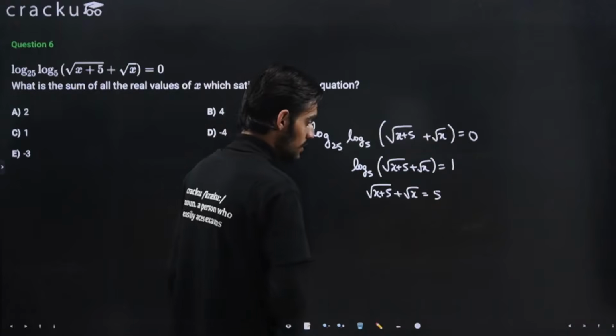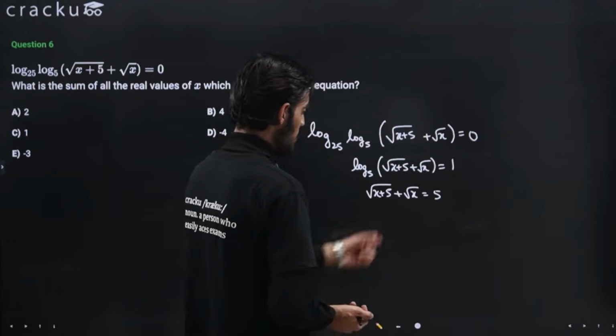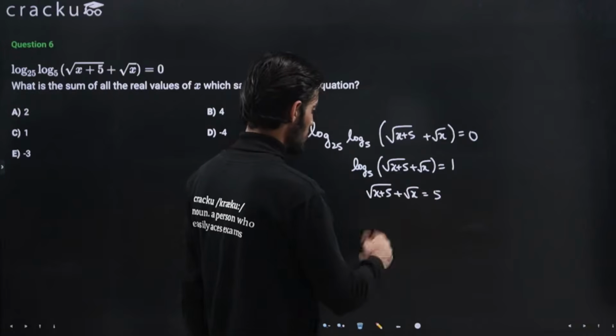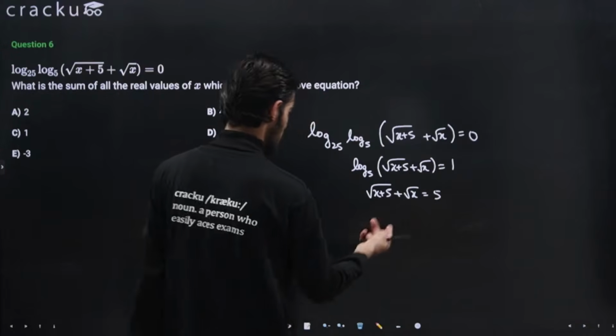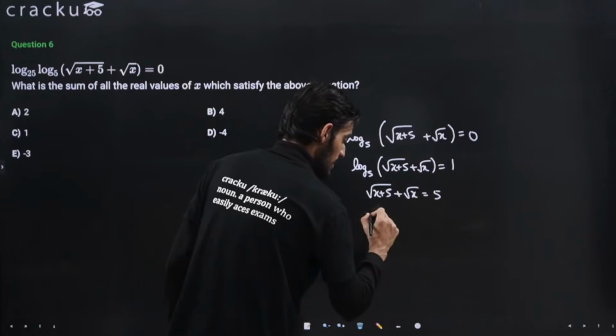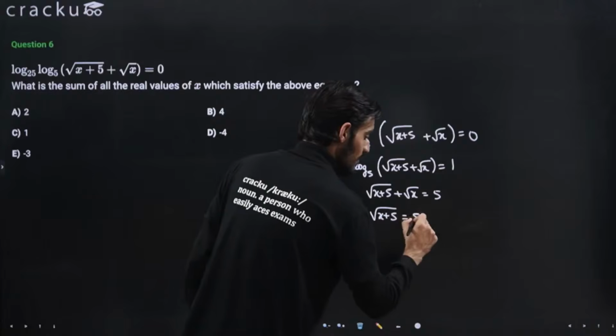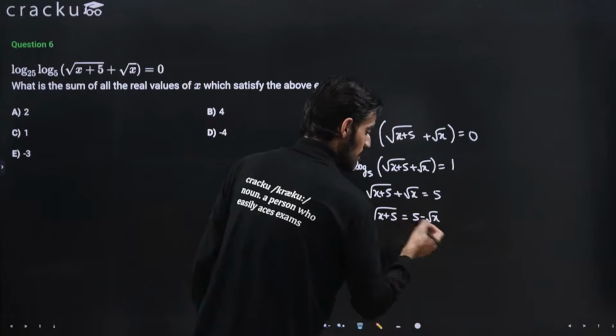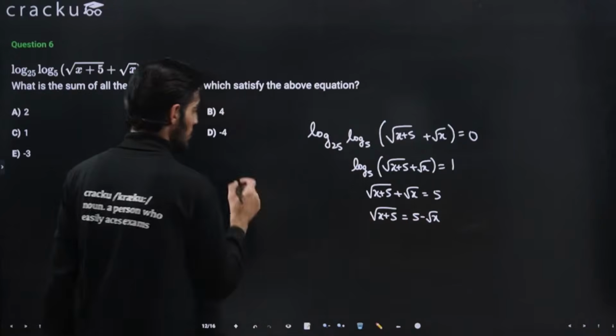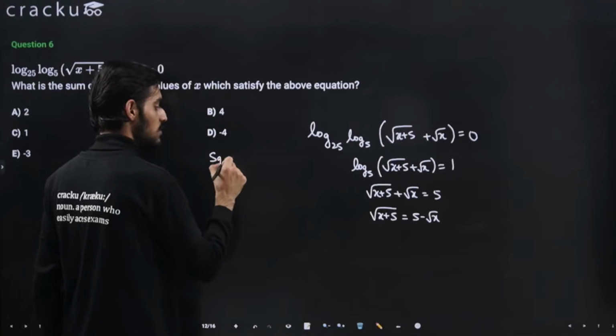Now I just need to solve this. I can just take this term to the right hand side and square both the sides. So this will come out to be x plus 5 is equal to 5 minus root x. To solve this, I can just square both the sides.